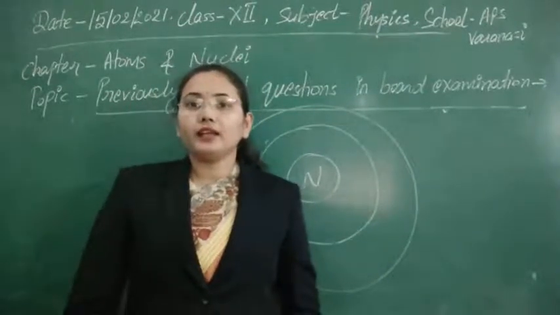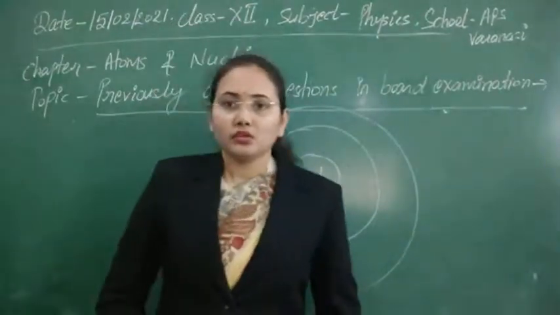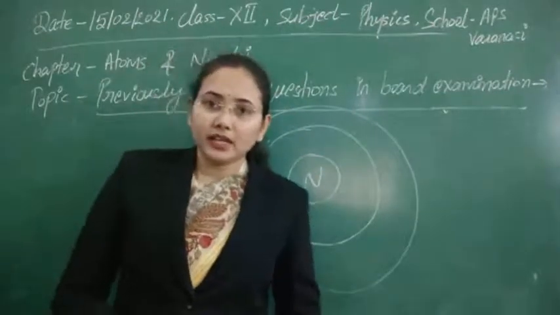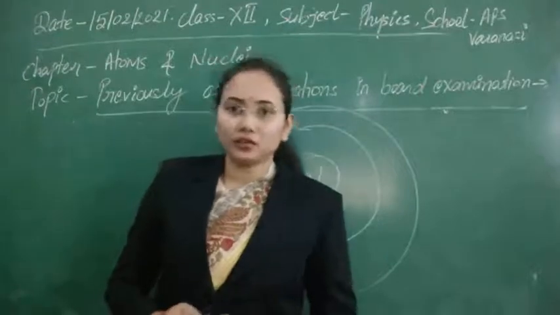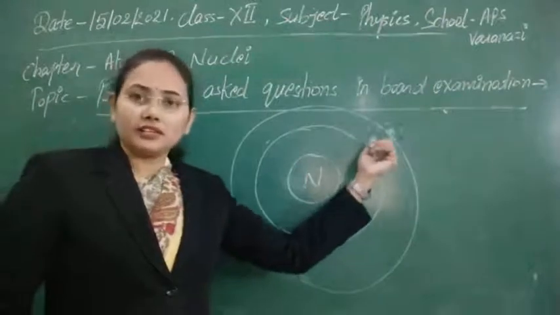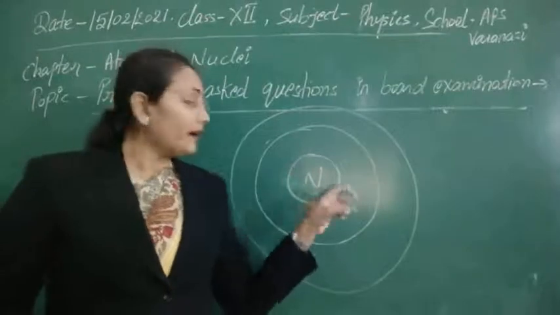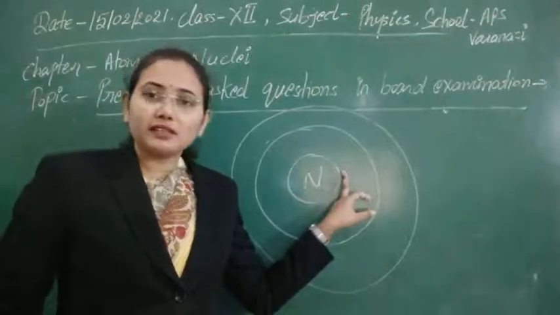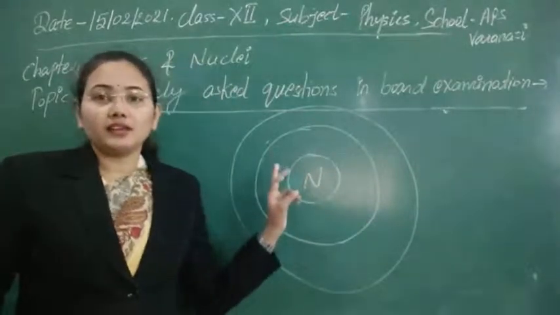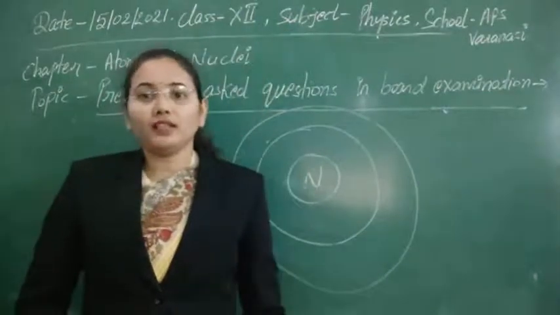Now let's see why this model failed. The reason for the failure of the Rutherford model was, first, he assumed that an electron can revolve in any circular orbit. It means that whenever an electron makes a transition from a higher to a lower state, continuously, if it reaches a state very near to the nucleus, then since the nucleus has a greater positive charge, it will attract that electron and the electron will ultimately fall into the nucleus.